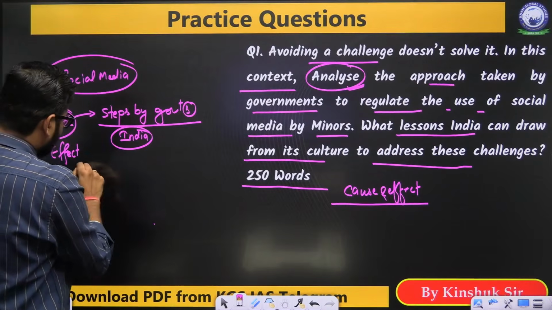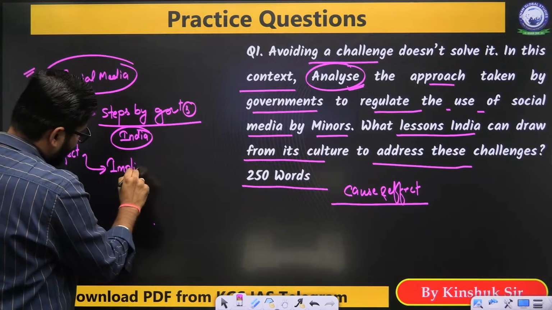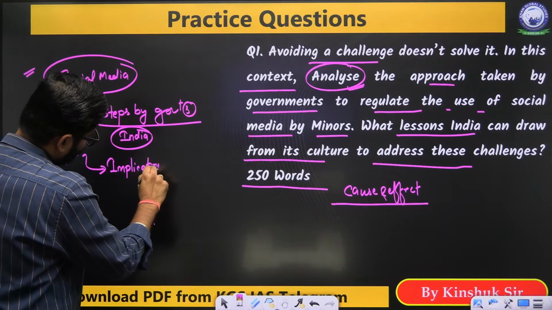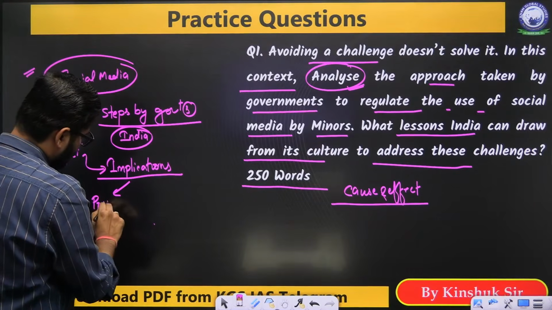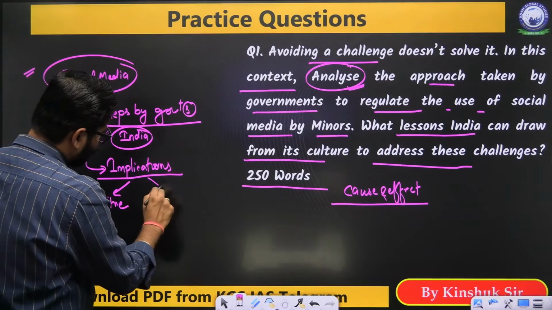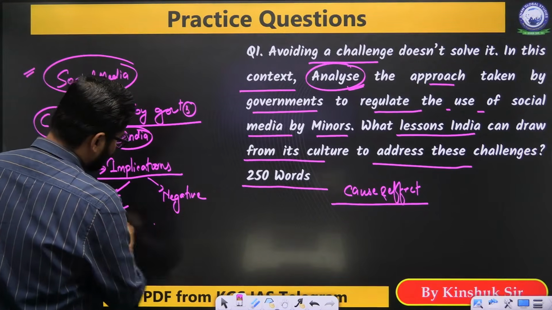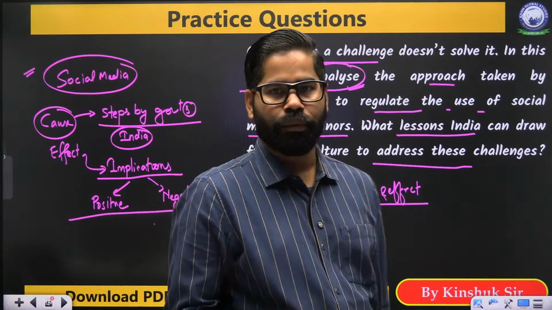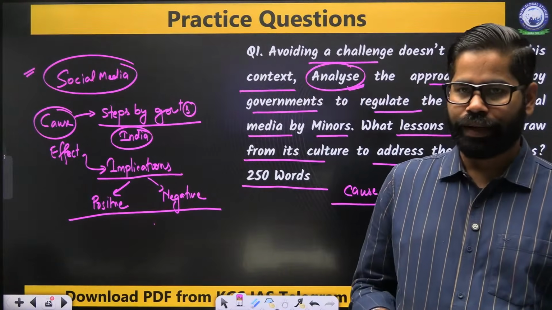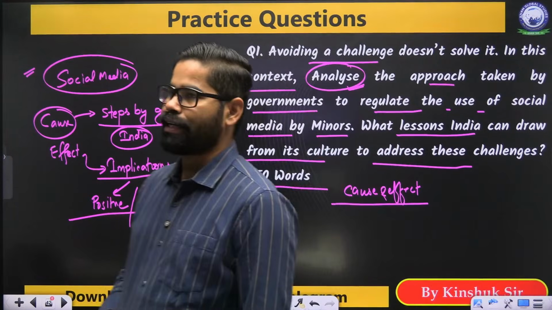Okay. Then you will try to find the implications. कि क्या इसका implications रहा है. Try to show both the positive as well as negative. इसका पॉजिटिव और नेगेटिव पार्ट दोनों को ही आपको बताना है कि what has been the effect of it. ये चीज आपको देना होगा क्योंकि the question is asking about the implications, the effect of it. So you have to mention both the positive as well as the negative side of it.